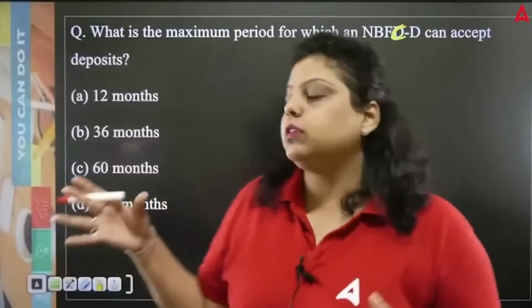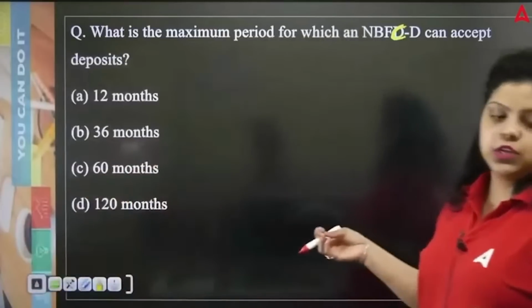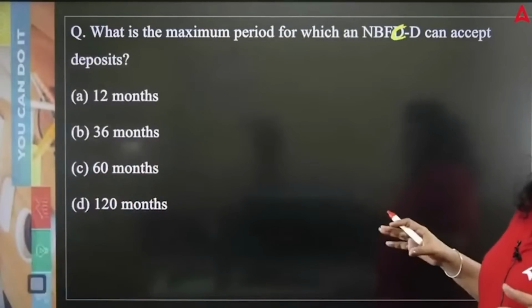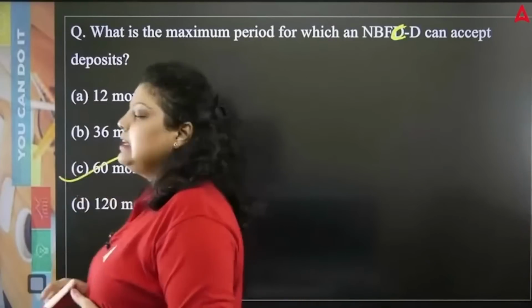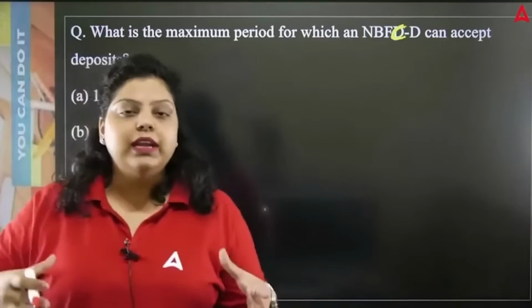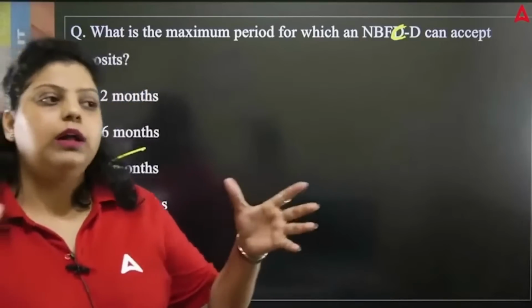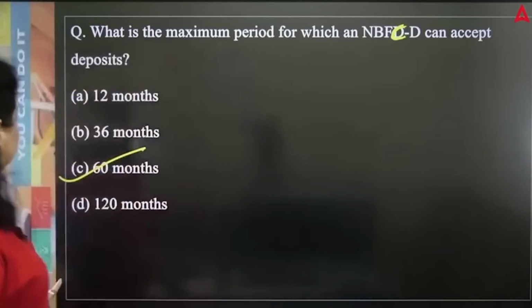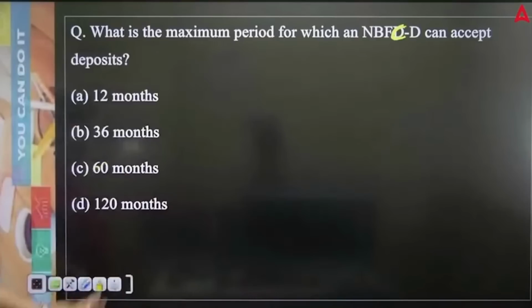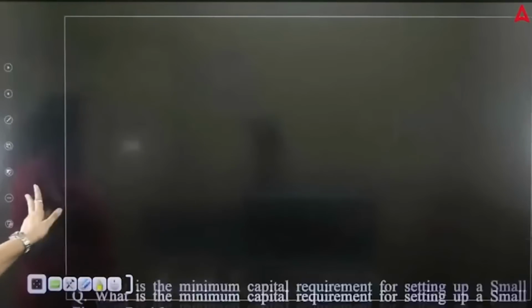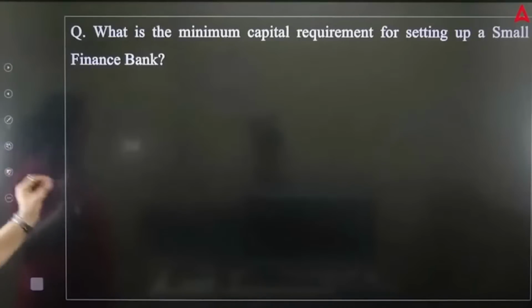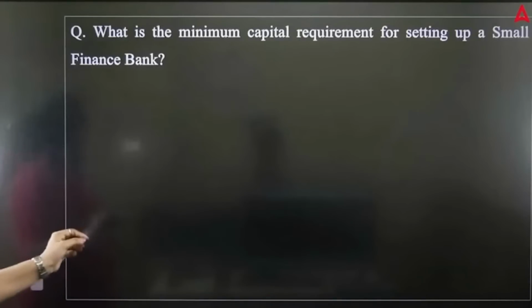So NBFCs can accept deposits after it was allowed by RBI. They can accept deposits for a minimum and maximum duration under a scheme or arrangement. So minimum is 1 year and maximum is 60 months. It means 5 years. So 1 year to 5 years is the duration, or you can call it 12 months to 60 months. So right answer will be your C option. For 60 months, it means for 5 years, it can accept deposit under any scheme or arrangement only, right?